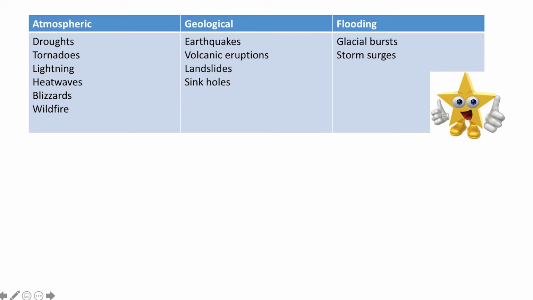So in the atmospheric category, we've got droughts, tornadoes, lightning, heat waves, blizzards and wildfire. Geological, we've got earthquakes, volcanic eruptions, landslides, sinkholes. Flooding, we've got glacial bursts and storm surges. Well done if you've got some of those in the right places.